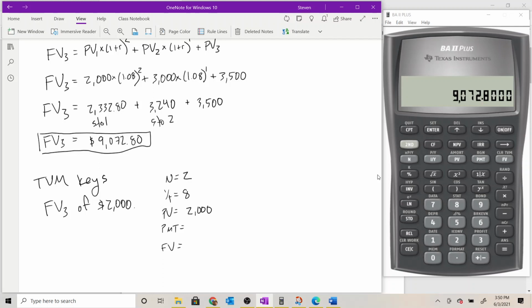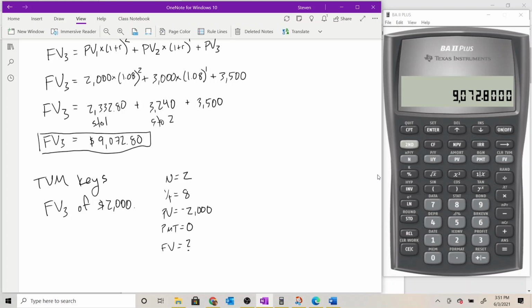And for the time value money keys, we need to tell the calculator the relative direction of the cash flows. And as a matter of habit, I tend to adopt the perspective of my pocket to look at how the cash flows are moving. For this one, I'm taking $2,000 out of my pocket and putting it in my bank account. So I'm going to record it as a negative just to say it's a cash outflow. It doesn't really matter in this case. Since I'm going to enter it as a negative, payment is going to be 0 because we don't have any reoccurring payment. And then I'm going to solve for future value.